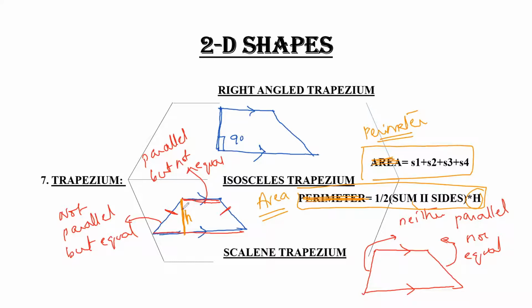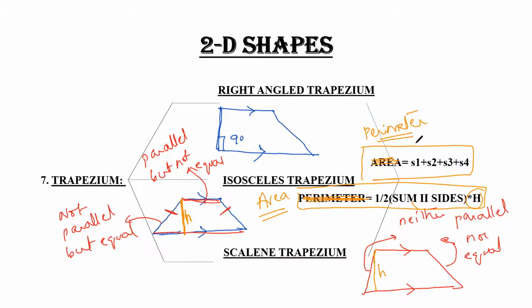So to find the height, you can apply any of the formulas for a triangle, and in the right angle trapezium as well. Similarly, in the scalene trapezium, this is your height. So by any of the references, you can find the height, and after finding the height, you can directly apply it into the formula for area, that is half sum of the parallel sides into height.